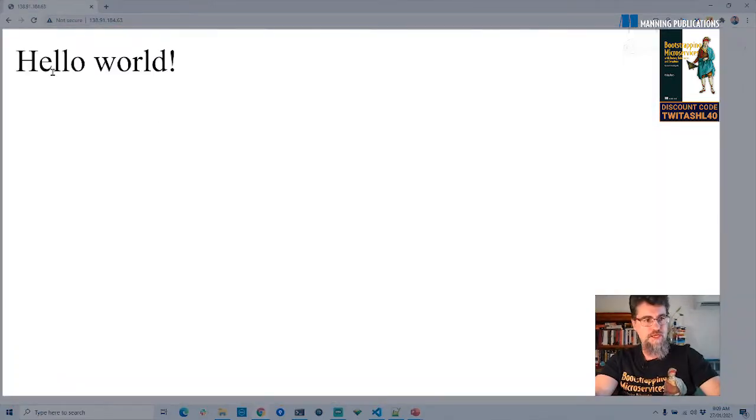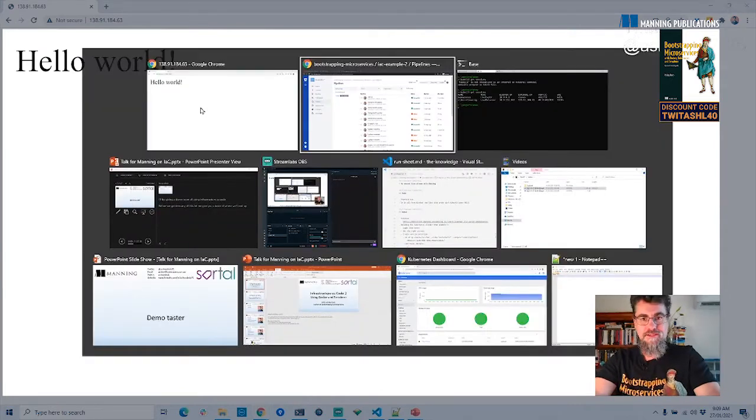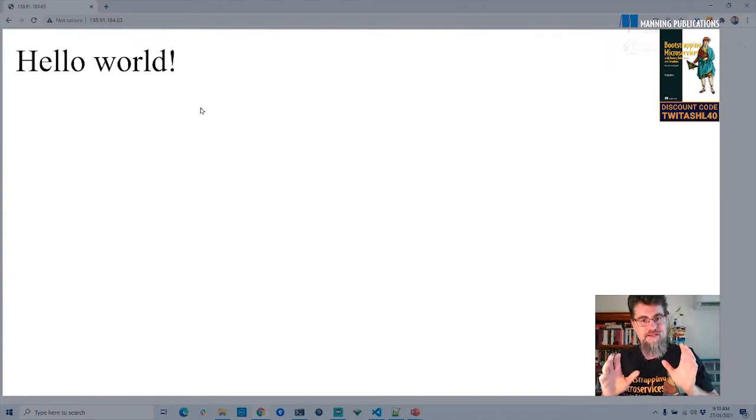Now, as a simple example of how continuous delivery works and how easily I can invoke it while I'm coding and deploying code, I'm going to update the application that's running behind this. This is all running on Azure, by the way. The Kubernetes cluster for this is running on Azure, but Kubernetes can run on any cloud provider. So it doesn't matter whether you want to use AWS, Google Cloud, DigitalOcean, Linode. There's a bunch of other smaller ones as well that support Kubernetes. So Kubernetes is just great for building cross-platform applications where you don't want to be locked into any particular cloud vendor.